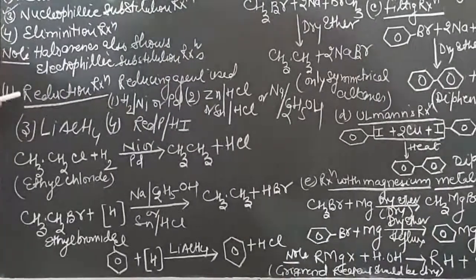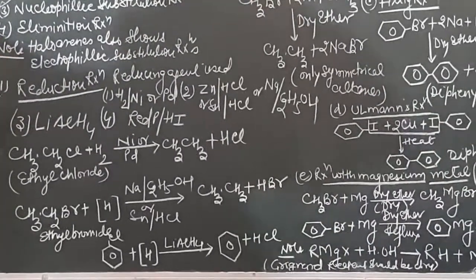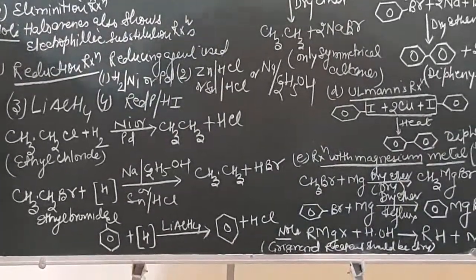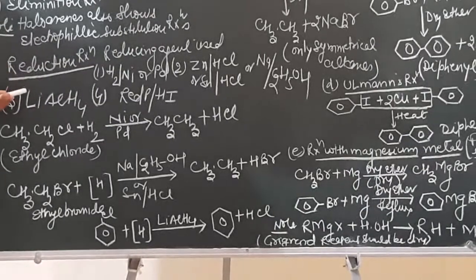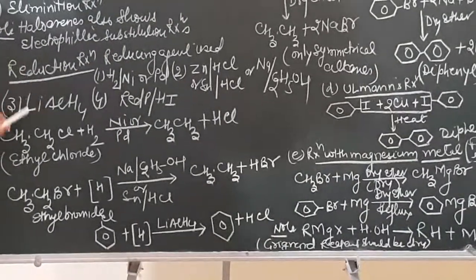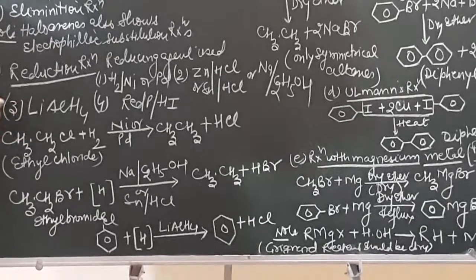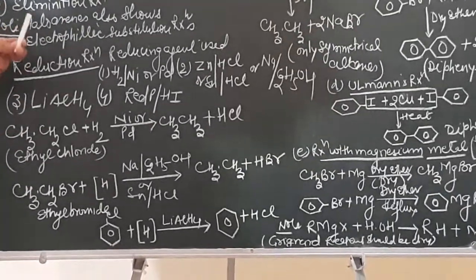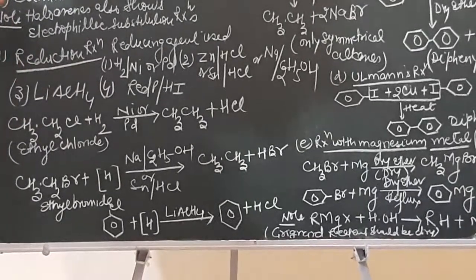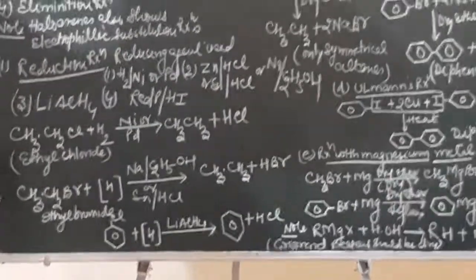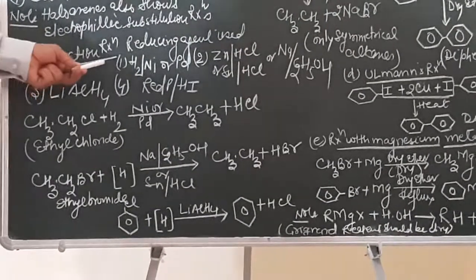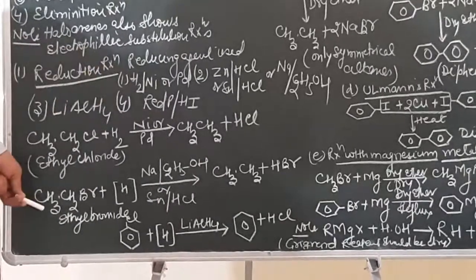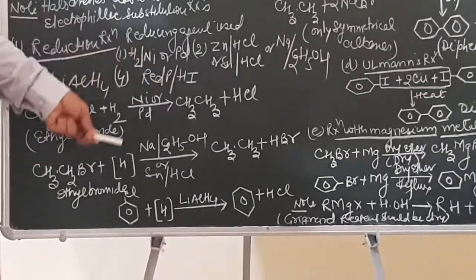reaction. Now the reduction reaction, if we consider it for haloalkanes: in a reduction reaction, always remember that haloalkanes or haloarenes on reduction result in the formation of a hydrocarbon. This reaction was done in class 11 as a method of preparation of alkanes and benzene. Now the various reducing agents which can be used for reduction of haloalkanes to alkanes or haloarenes